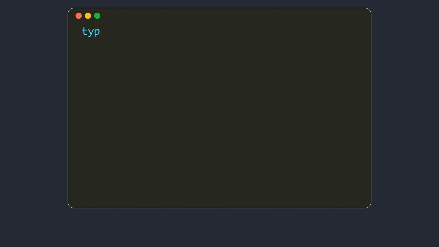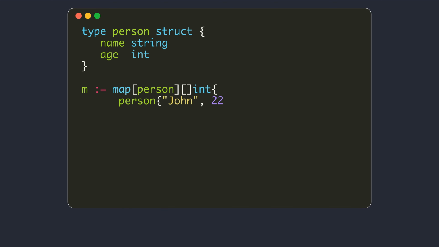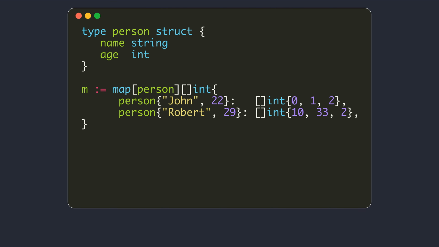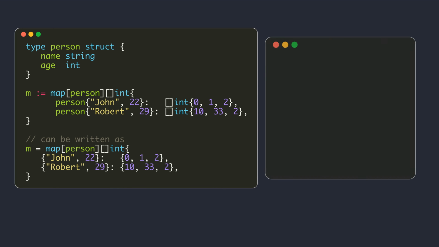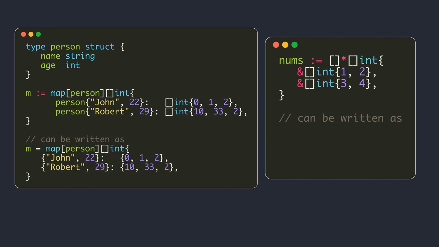The next thing is not specific to maps but also applies to slices. If you are using composite literal types as keys or values of a map, you can omit to specify the type when specifying values. For example, here we use the person struct as the keys of the map. The values are a slice of integers. The same is true for slices also. For example, here we have a slice whose elements are pointers to a slice of integers.